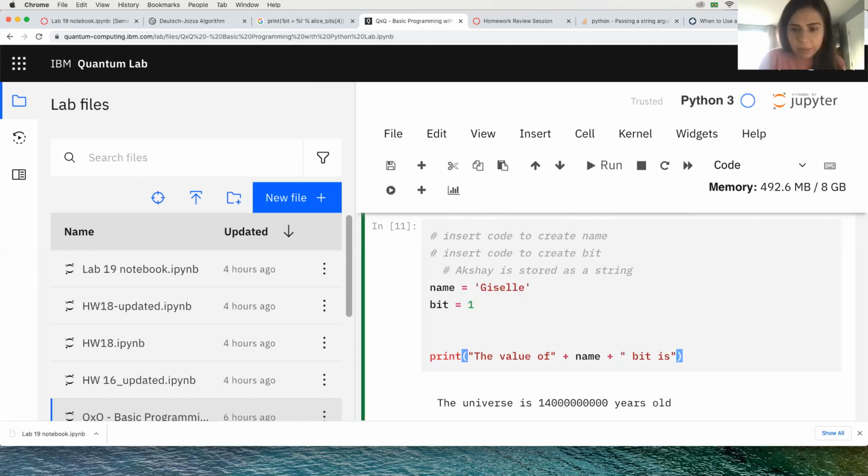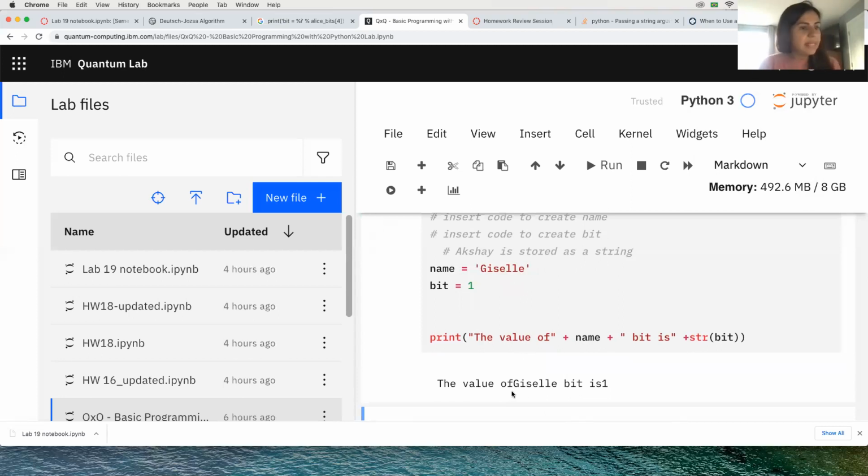I'm not going to put the space intentionally. And the correct way to add a number here is to use the command str for string. Let's see what happens. See that when I print like that, if I don't add any spaces, it doesn't add any spaces here either. So the place where we add spacing is right after the statement. So see, the value of Giselle is 1.